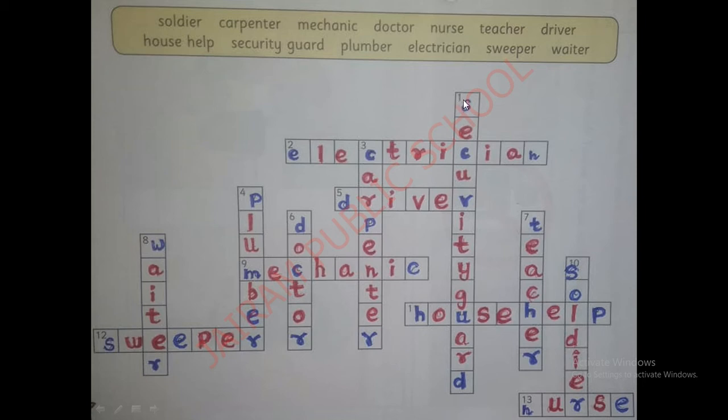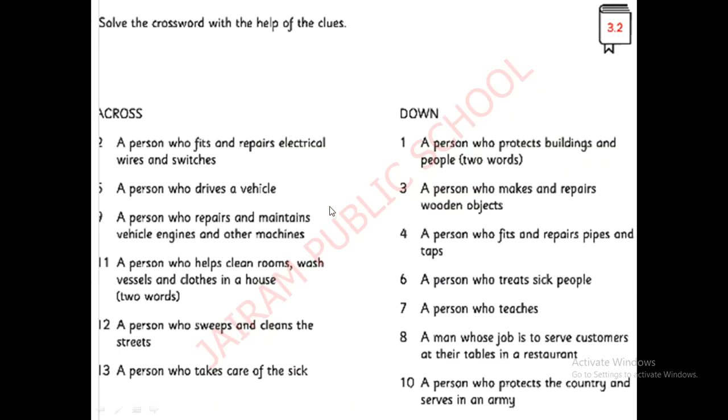See, this is number 1. Down. So we have to check it here. A person who guards. Okay, he is a security guard. Super. Now see the spelling. S-E-C-U-R-I-T-Y G-U-A-R-D. Security guard. Super.